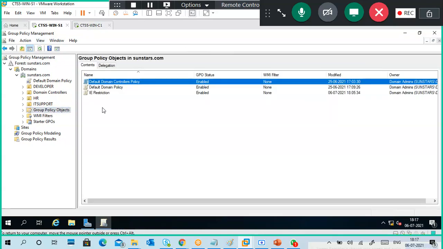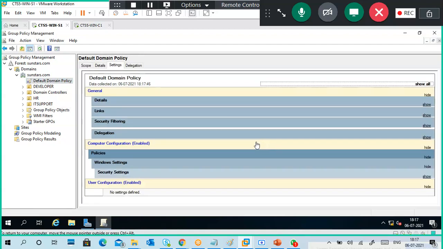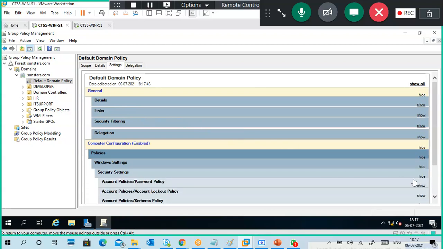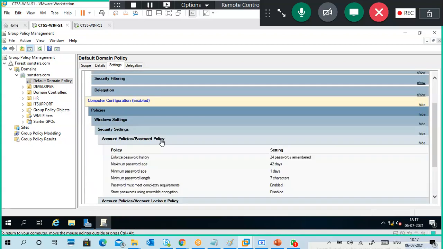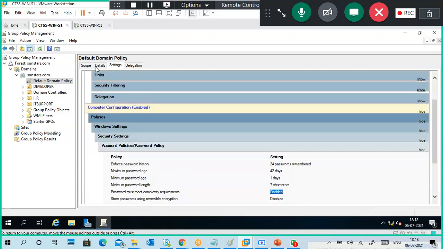In administration, policy is also one major part. And in the morning someone asked me about which policy. Password policy. So, password must meet complexity requirements, enabled. Which policy?